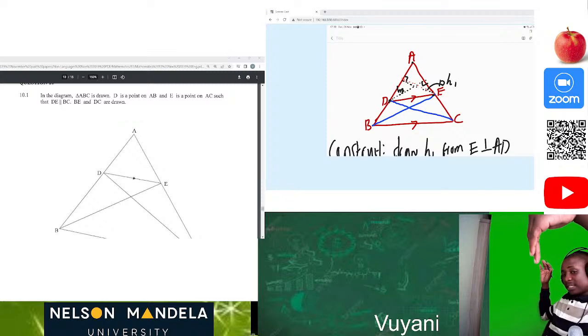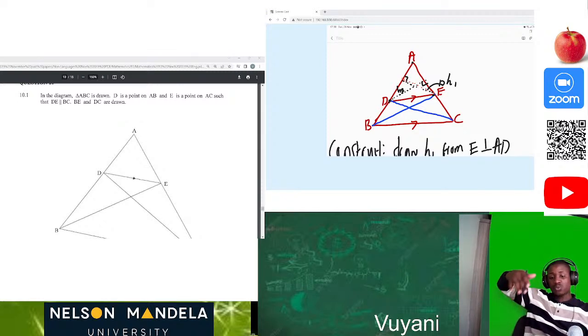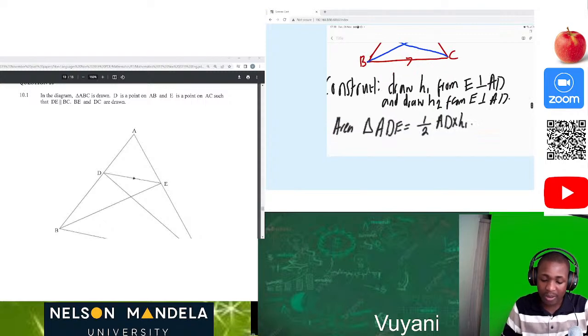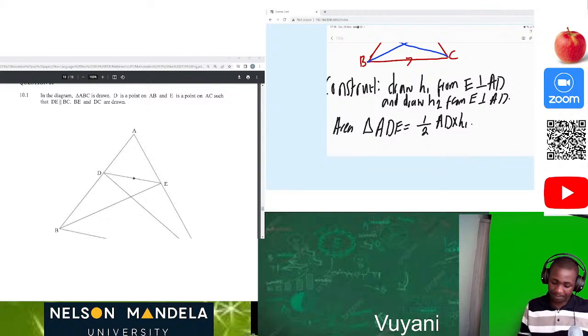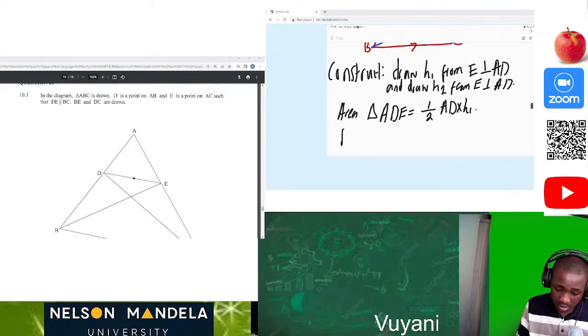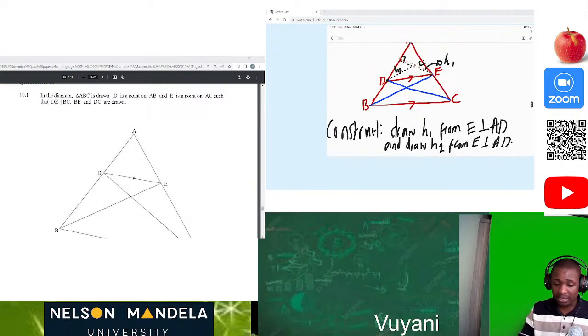Since it has that base AD, it also has a perpendicular height, which is height 1. So that's why we say that the area of triangle ADE is equal to 1 over 2 AD times H1. Now let's look at the area of triangle BDE, because we are dividing these two. Okay, so where is BDE? This is B, D, and E.